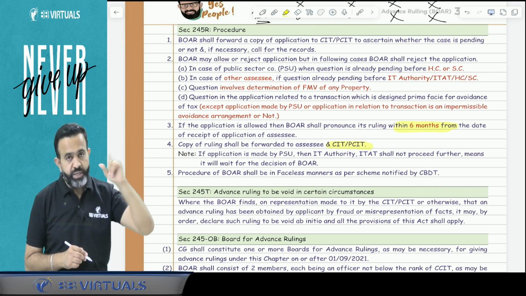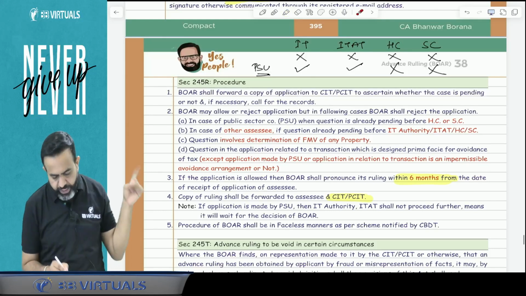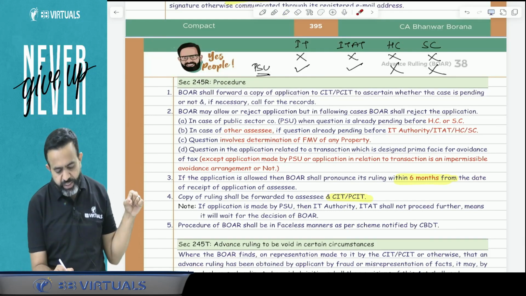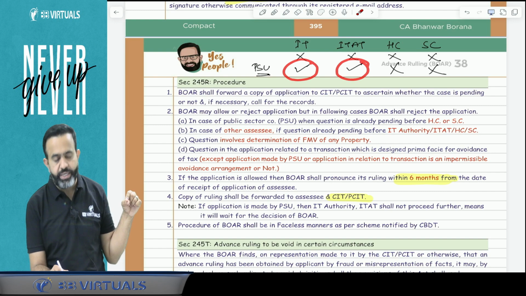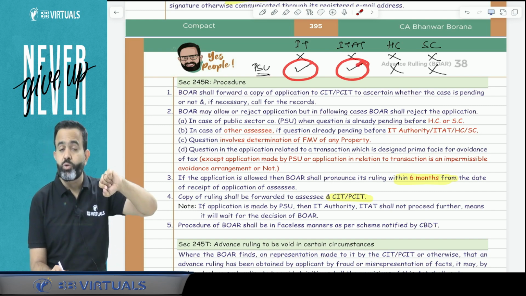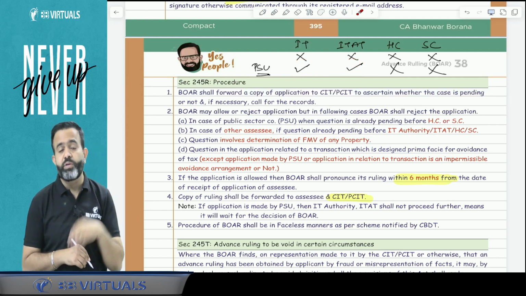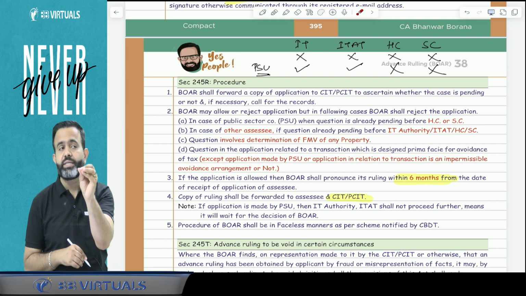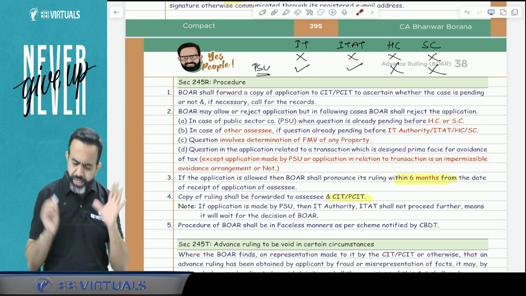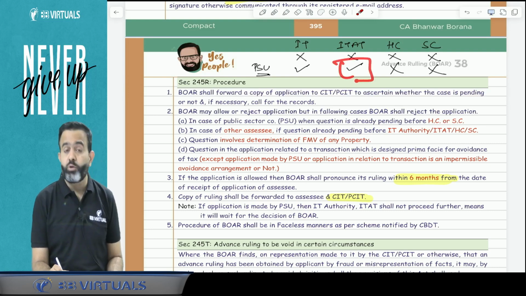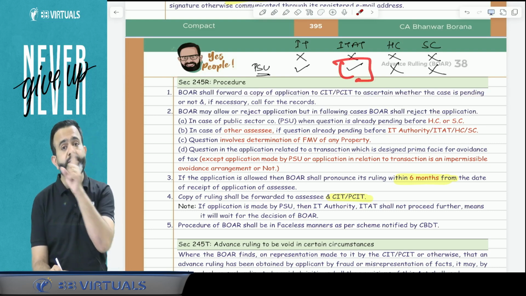Now if you remember, in case of a public sector undertaking, even if the case is pending with the IT authority or ITAT, you can make an application to the board for advance ruling. For example, for a public sector company like Coal India, if one case was pending with the ITAT, can we still apply for advance ruling? Answer is yes.